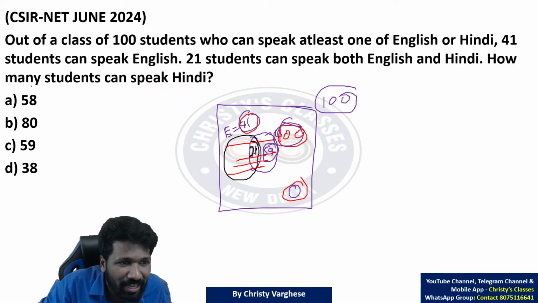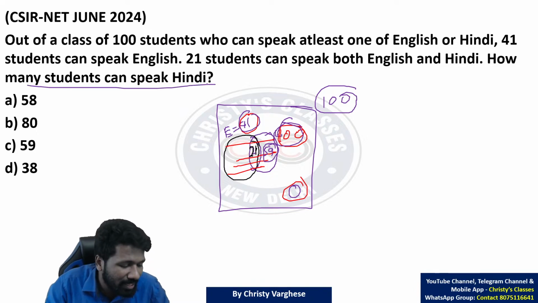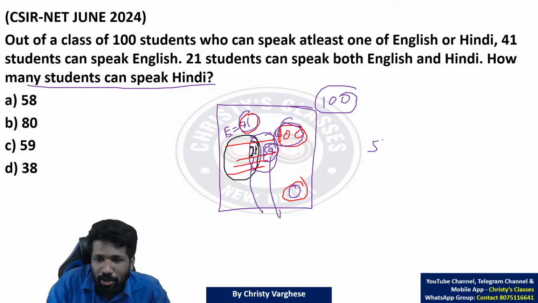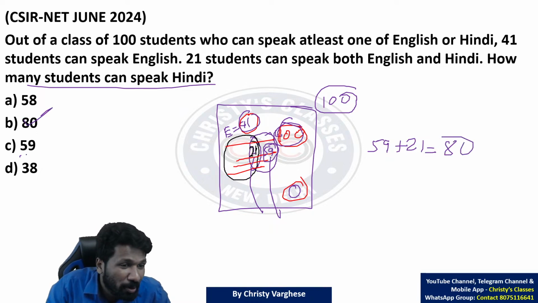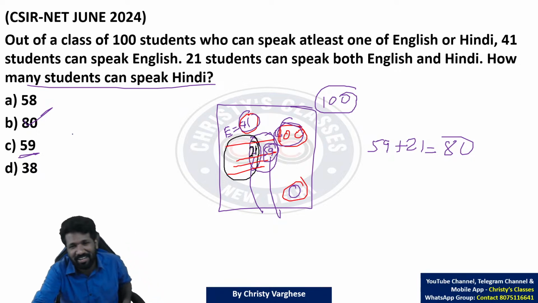But that is Hindi only speaking. Read the question very carefully. How many students can speak Hindi? मतलब उसमें ये 59 भी आएगा, ये 21 भी आएगा ना. Hindi only plus Hindi and English 21. So 59 plus 21, 80 is the final answer. 59 भी option में है to confuse you or trick you.